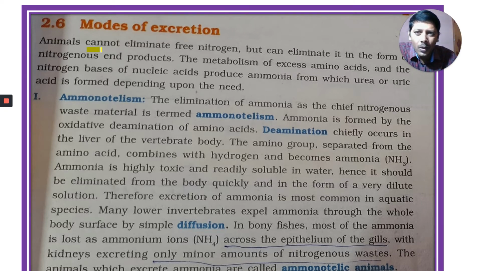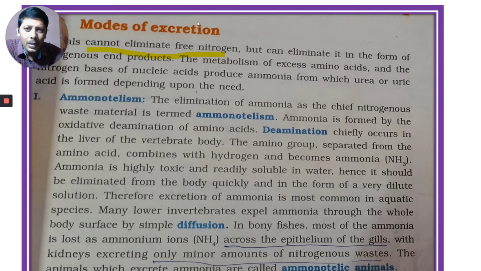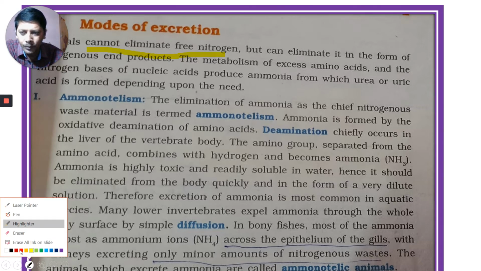Modes of excretion. Animals cannot eliminate free nitrogen. Very important point. Free nitrogen cannot be eliminated from the body.